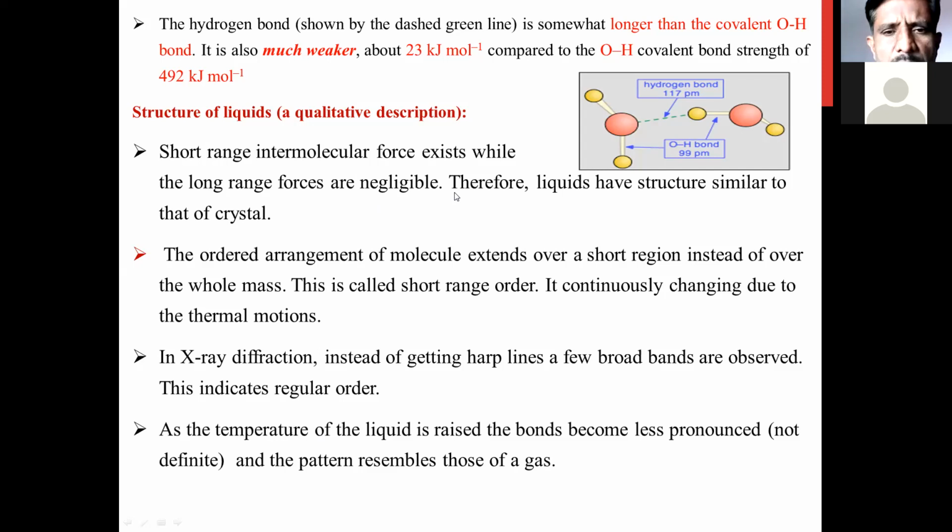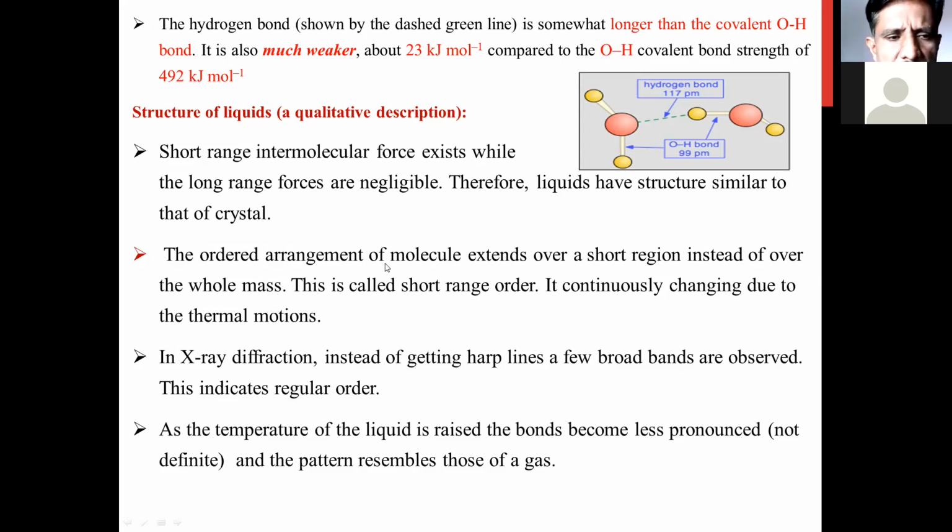From this we can conclude that liquids have a structure similar to that of a crystal, because in a crystal also short range intermolecular forces exist, and that's why liquids also show similarity to crystals. The second point is that the ordered arrangement of molecules extends over a short region instead of over the entire mass. This is called short range order.